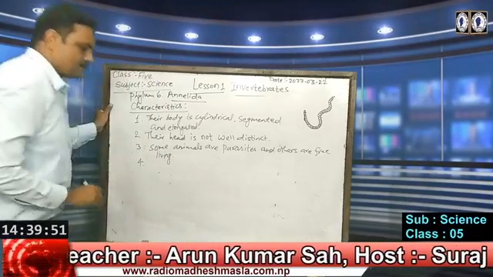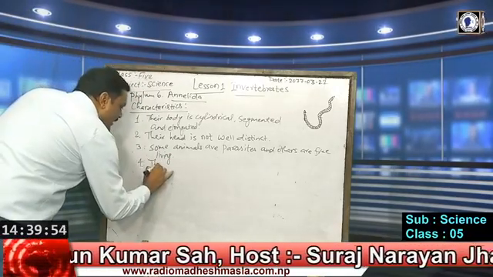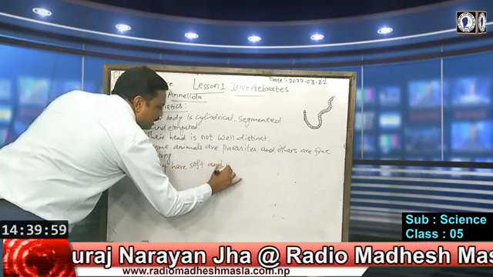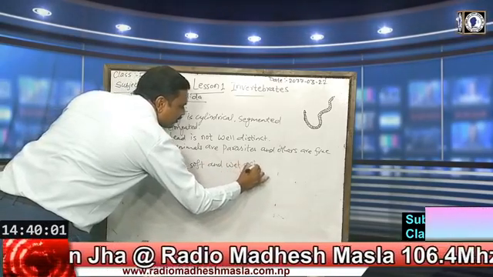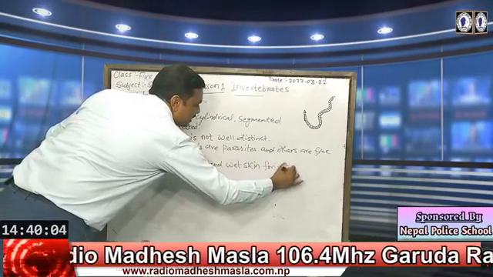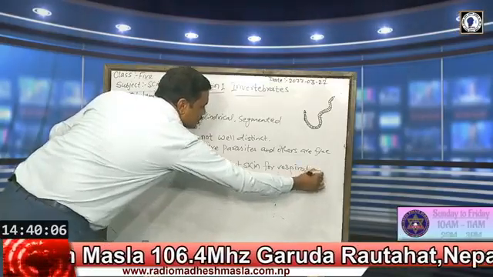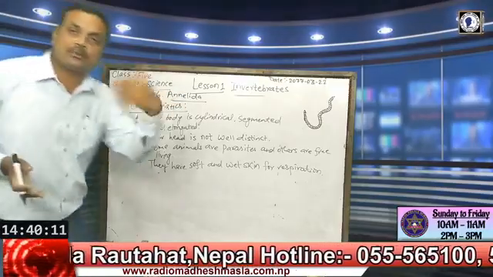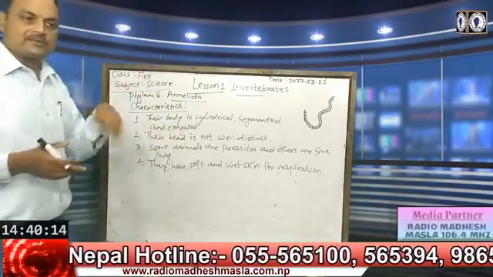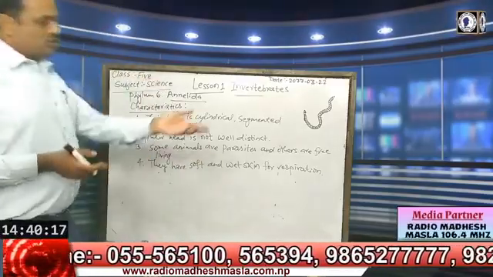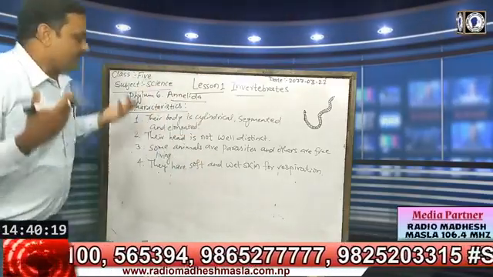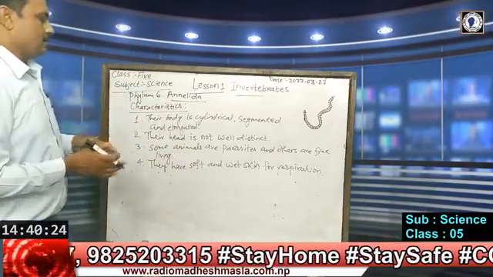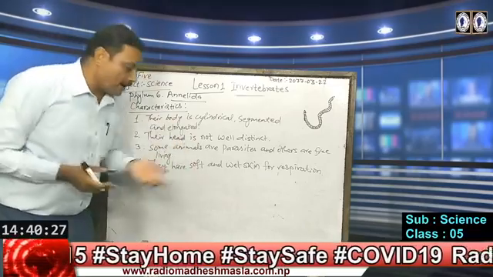Fourth characteristic, they have soft and wet skin for respiration. They can respire with their skin. We know that there are different types of respiration in different animals. Some respire with their lungs, some with gills, some with tracheal tubes, some with skin. So they have soft and wet skin, and with that they can respire.